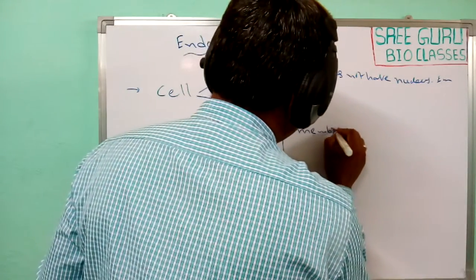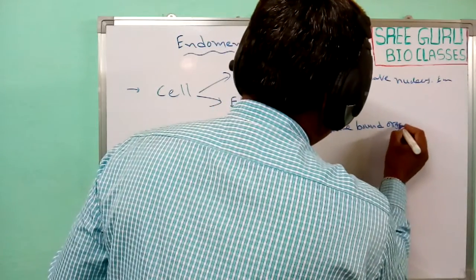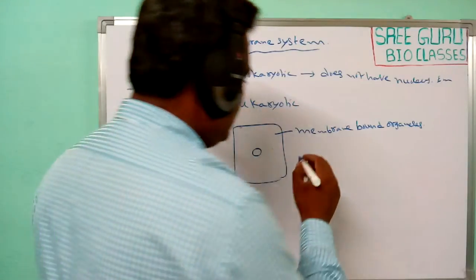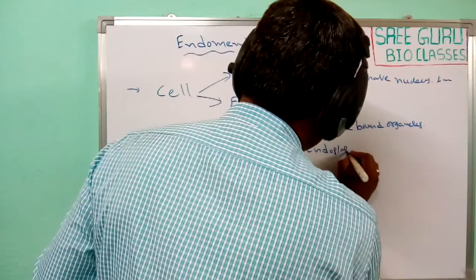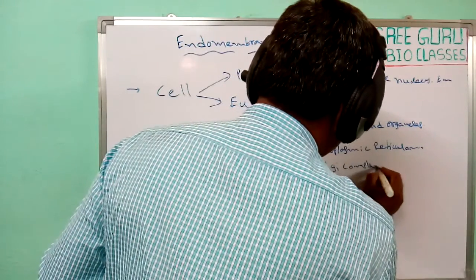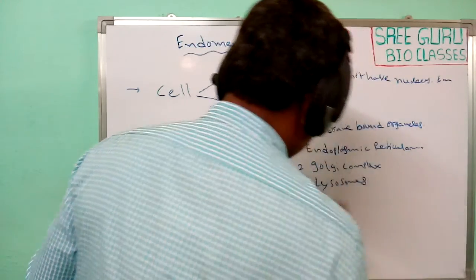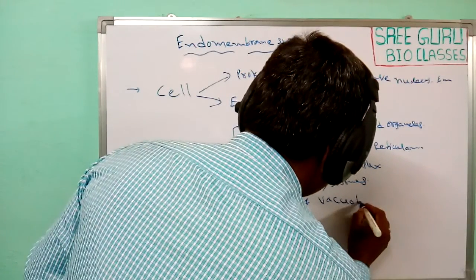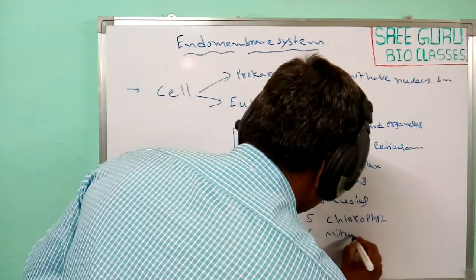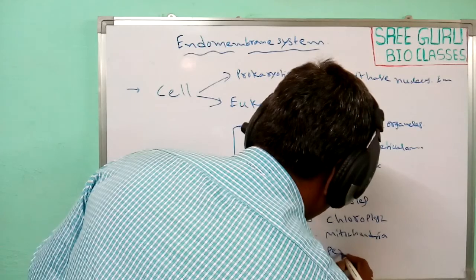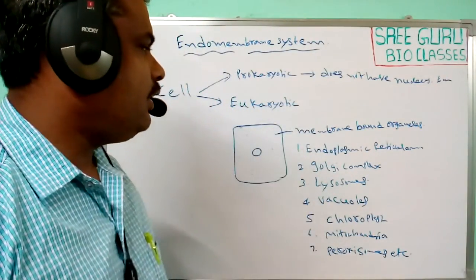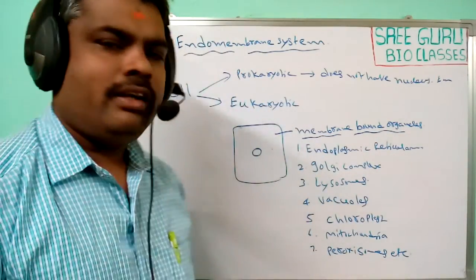These membrane bound organelles are found in the cytoplasm of eukaryotic cells, such as endoplasmic reticulum, Golgi complex, lysosomes, vacuoles, chloroplast, mitochondria and peroxisomes, etc. So these are the major membrane bound organelles found in eukaryotic cells.